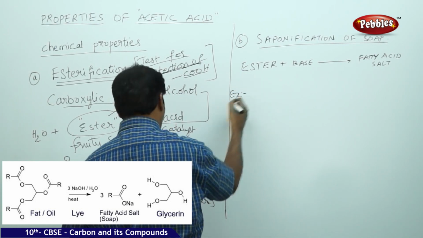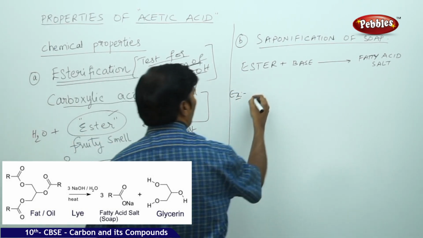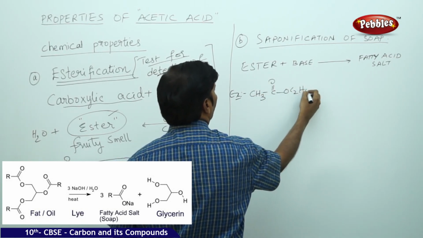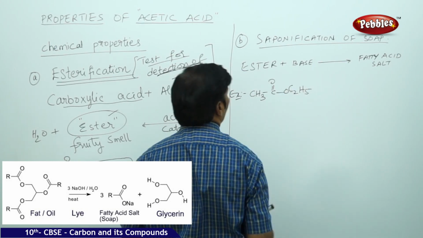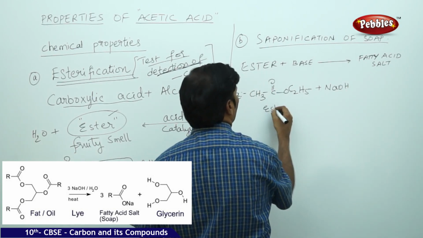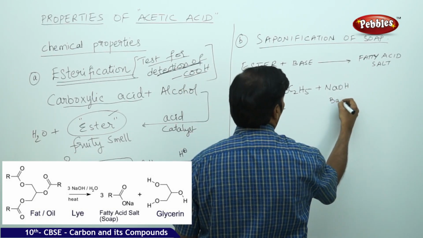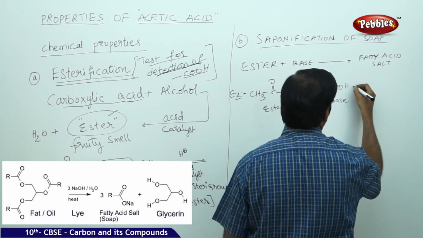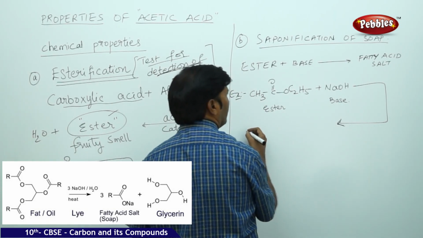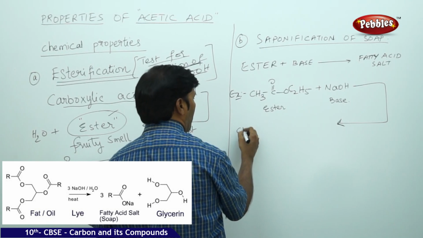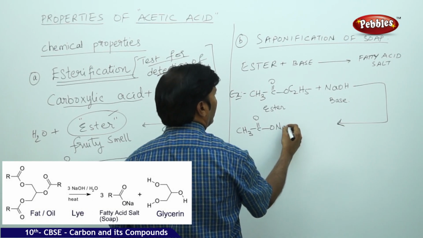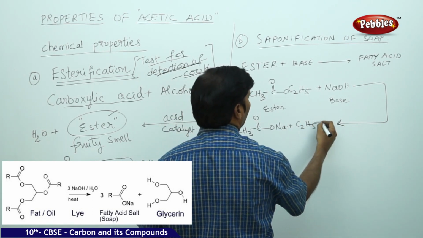Take one example. Now take this ester, CH3COOC2H5. You add the base to it. When the ester is treated with base, it is an irreversible reaction. So you find that you get CH3COONa plus C2H5OH.